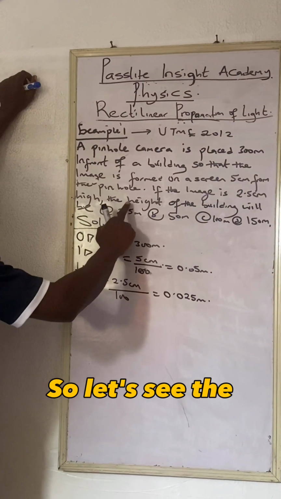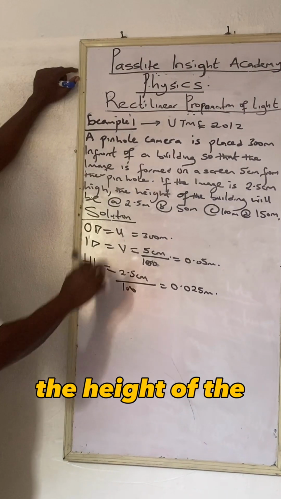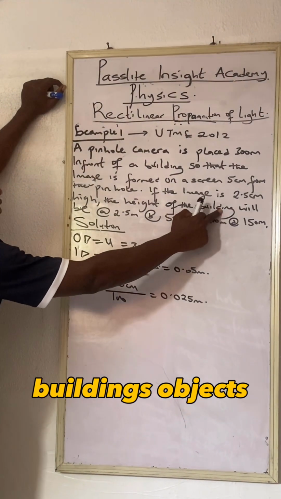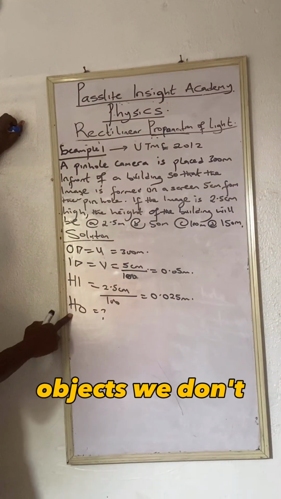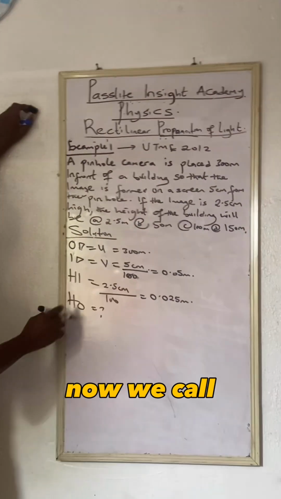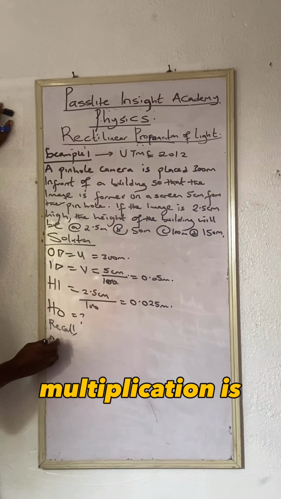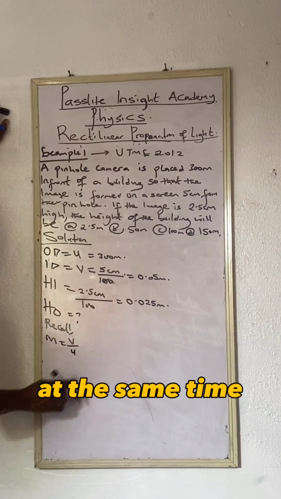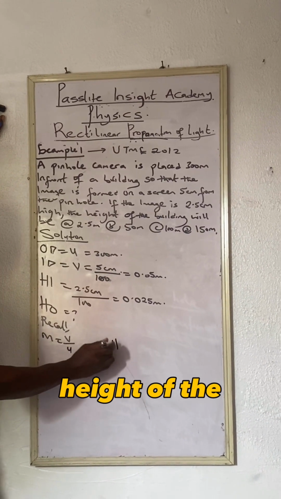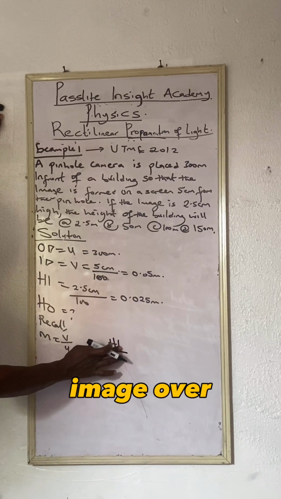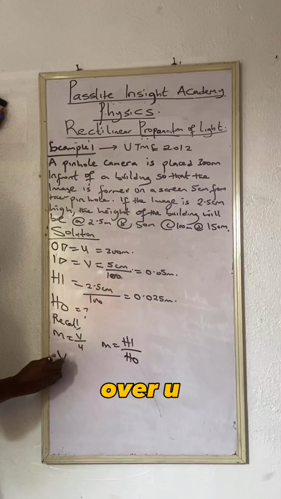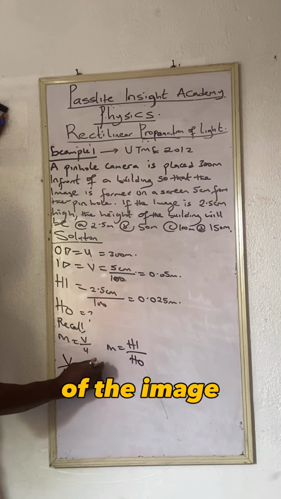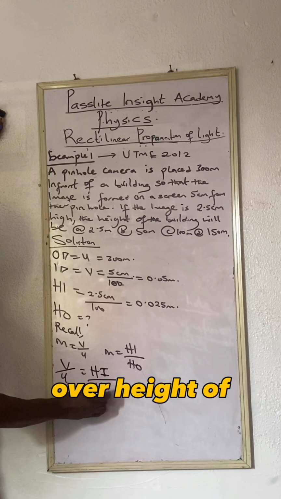So let's see. The height of the building is the height of the object. We don't know the height of the object. So let's look at it now. Recall, our formula for magnification is M equals V over U, and at the same time M equals height of the image over height of the object. So you can join these together: V over U is equal to height of the image over height of the object.